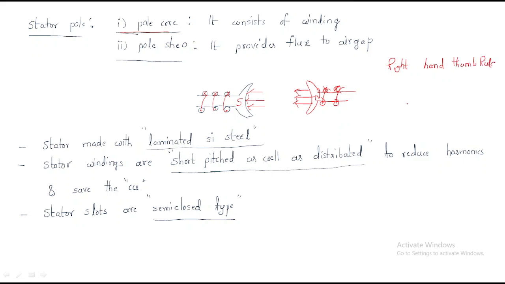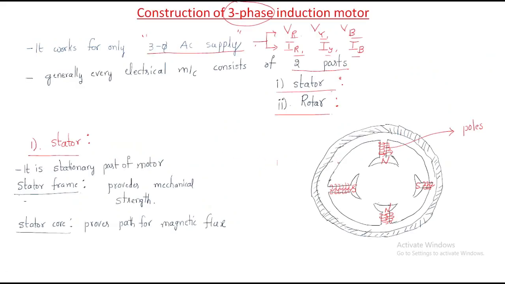What is the right hand thumb rule? I will explain the right hand thumb rule and the direction clearly, then you will understand. This is used for the flux: the windings provided here will provide the flux. The flux goes from north pole to south pole. The flux will travel like this. Flux flows in the winding, right?